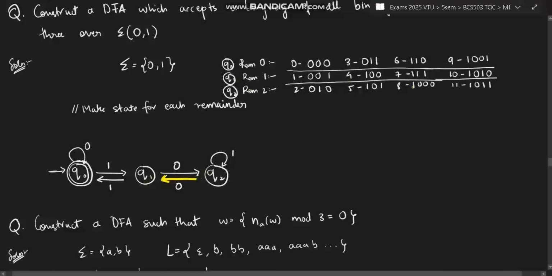And for 0, 1, 0, 1, which is this case, if it is 1 at this place, where should it go? It should go to Q2 only. So it will be a self loop for Q2. That's all you need to make. This is the final answer.